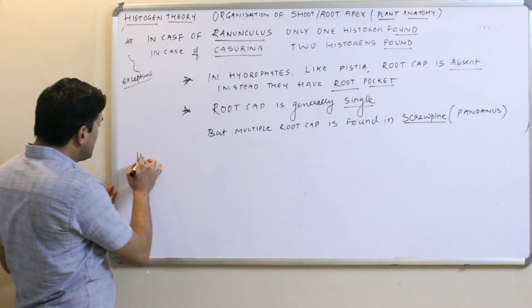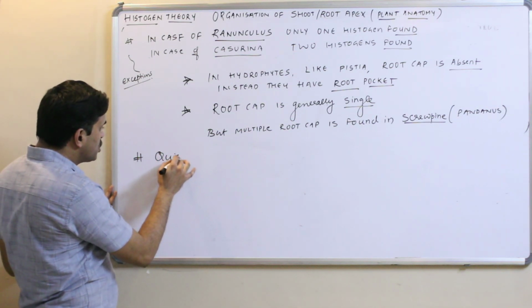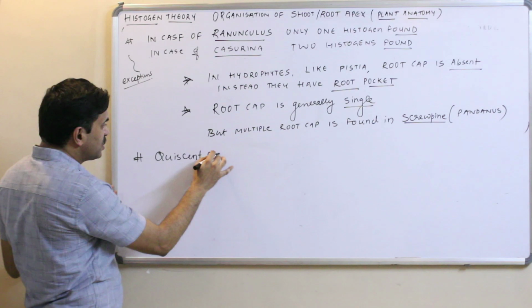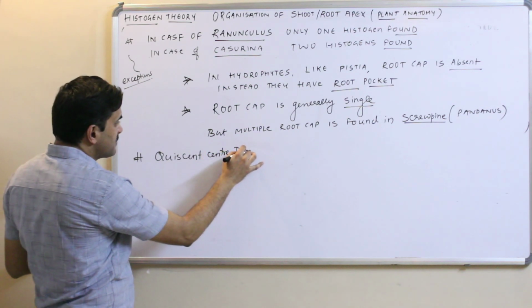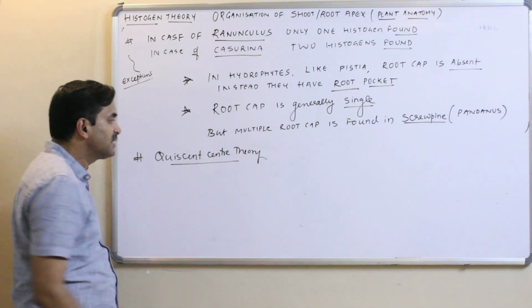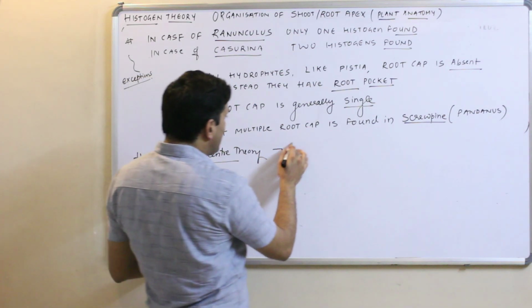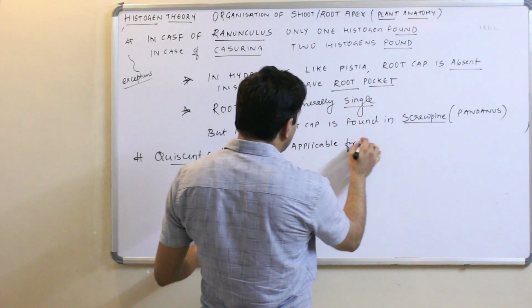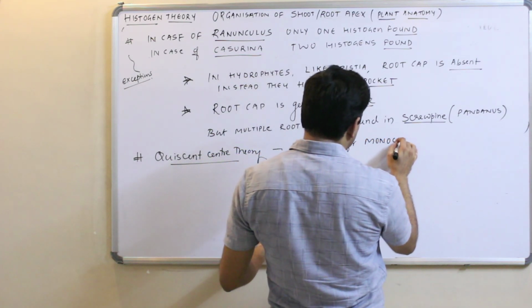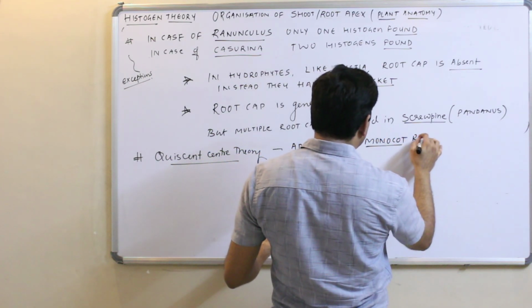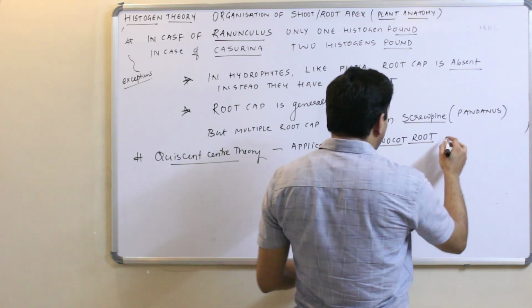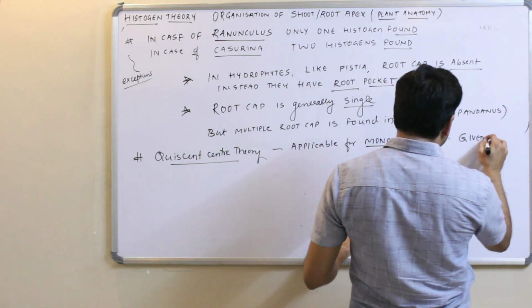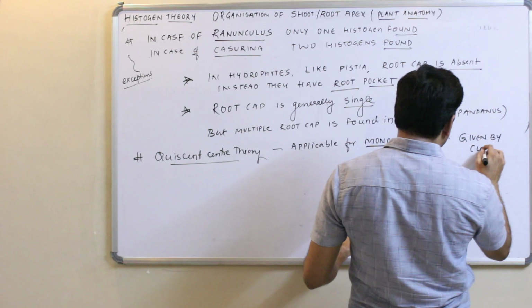Now there is one more theory, the Quiescent center theory, applicable for monocot roots, and it was given by Clowes.